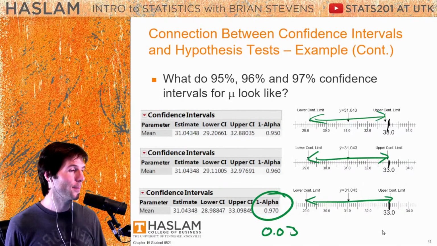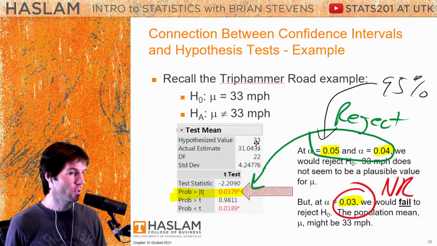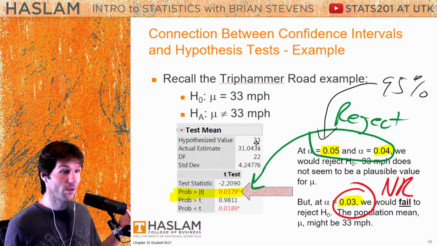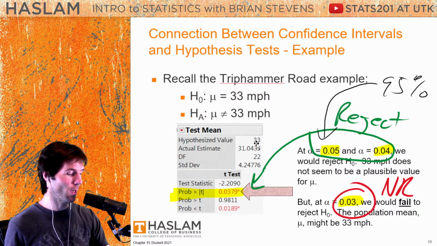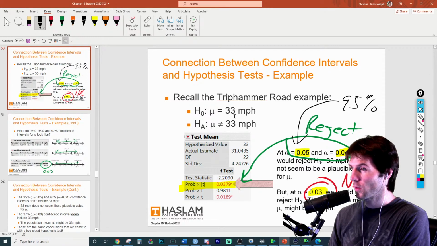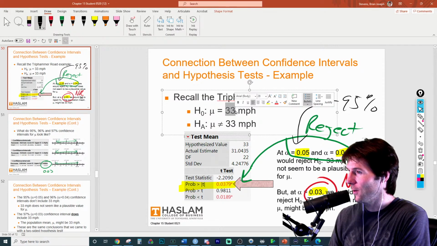But look up here is the hypothesized value. So what can a hypothesized value be? Does anyone know what a hypothesized value can be? Who has a guess in the chat for 100 points as we hop back over here to the main screen? What can a hypothesized value be? So this is the hypothesized mean right here.